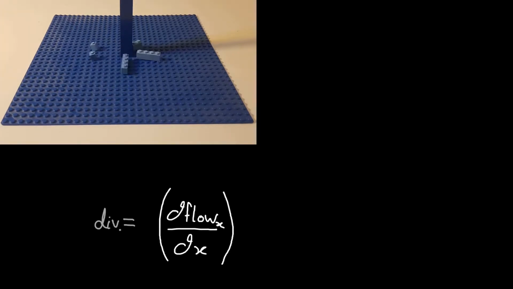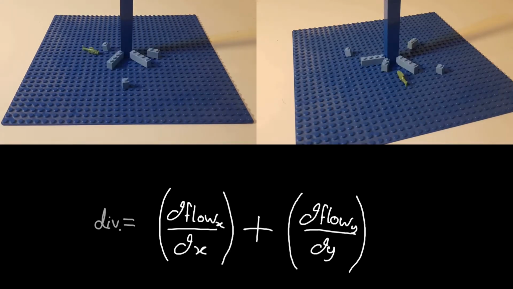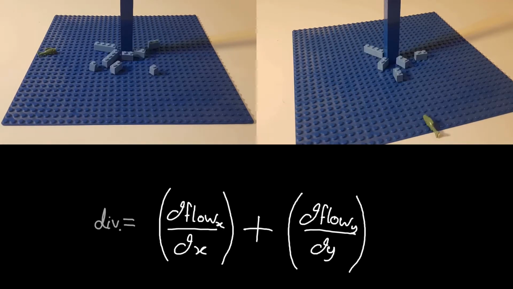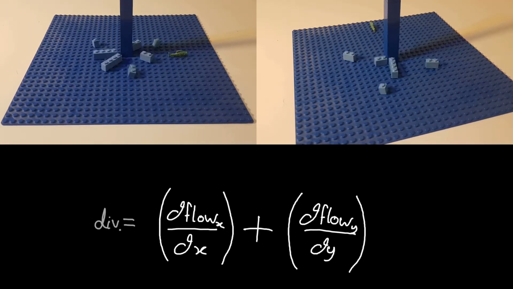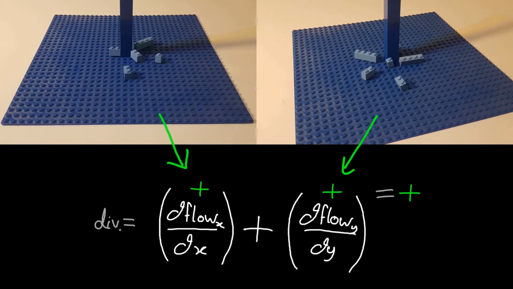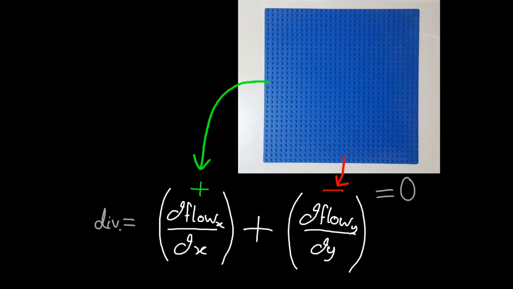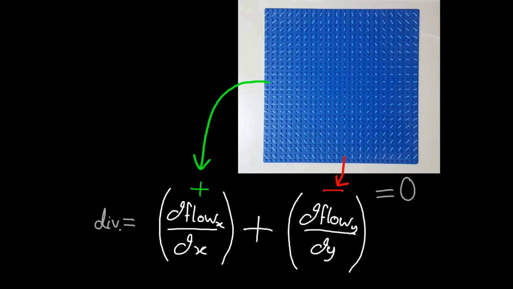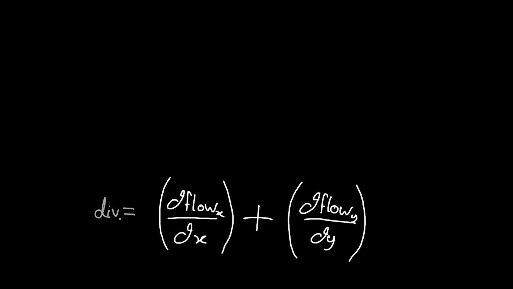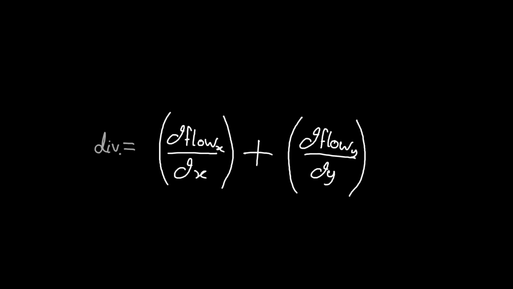Mathematically capturing this intuition of two-dimensional divergence is very simple. We look at the divergence in the x direction, and then we add that to the divergence in the y direction. And this does fit with our intuition we just went through. When under a tap, both terms, you can imagine, are positive. When we're over a hole, both terms are negative. And when the divergence kind of works against itself, you can imagine how the terms start also to work against themselves. They cancel out. So our formal expression checks out with our intuition. Remember this expression, it will return. And now we can move on to our other tool.